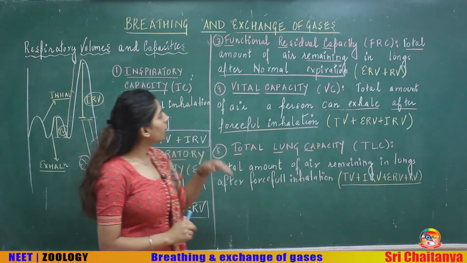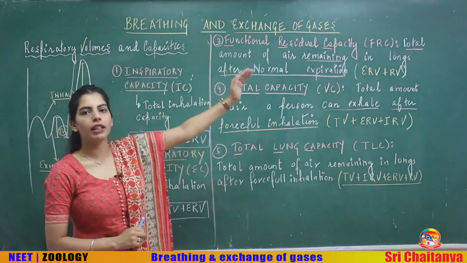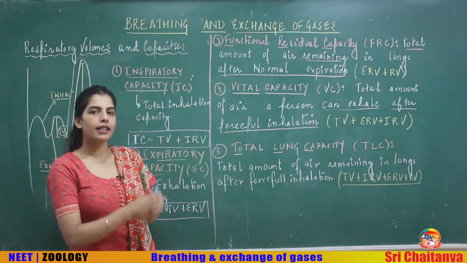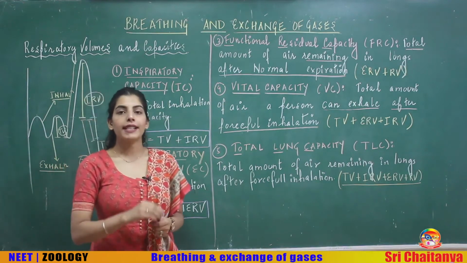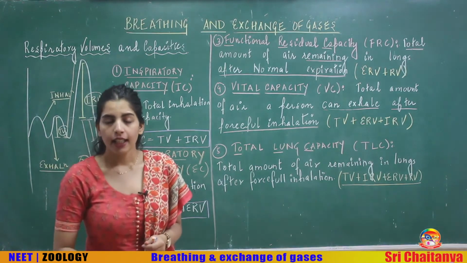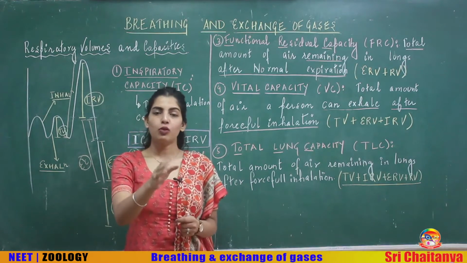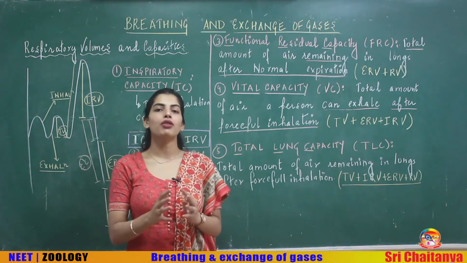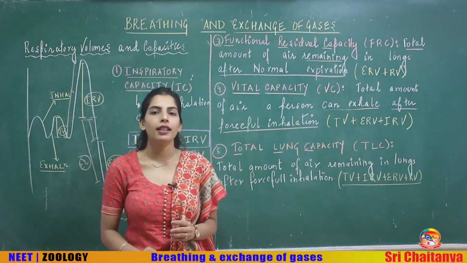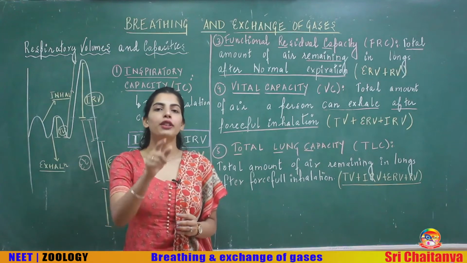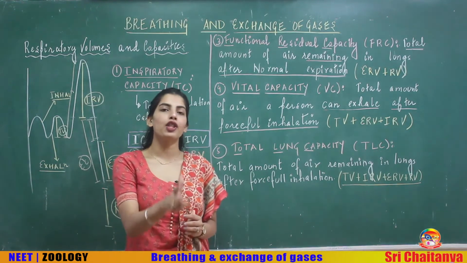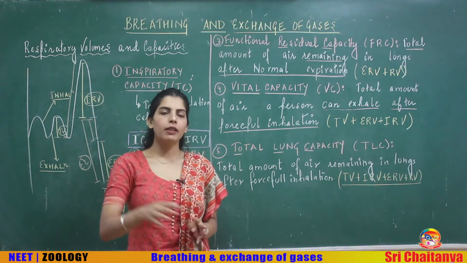Now, looking at the other one, which is functional residual capacity or FRC. When you define residual volume, please focus on the definition. Residual volume is the total amount of air that is present in your lungs after forceful exhalation, that is always present in your lungs.